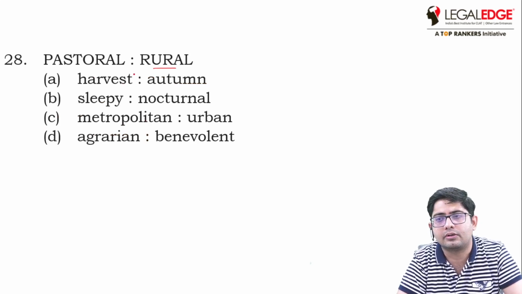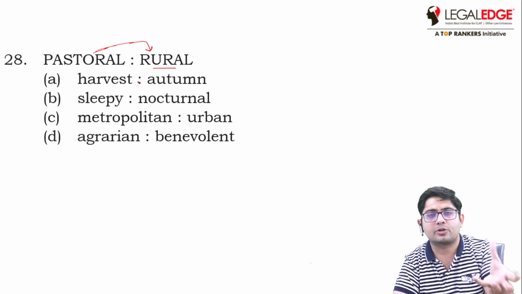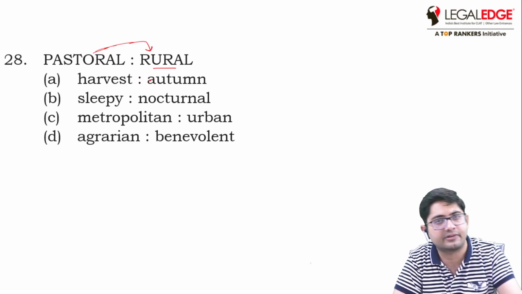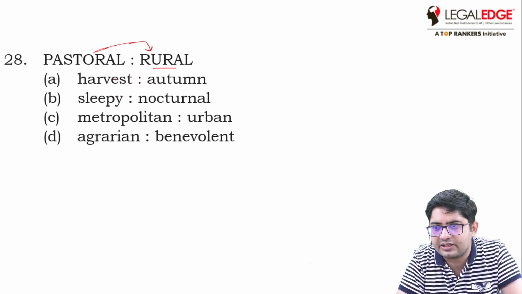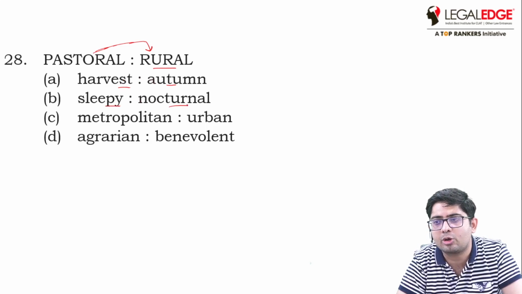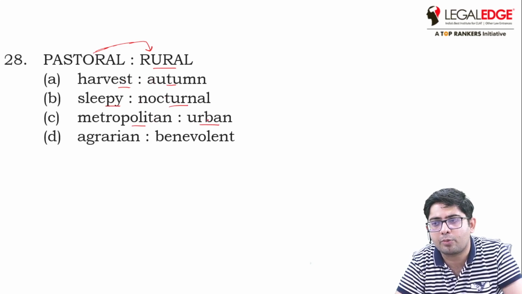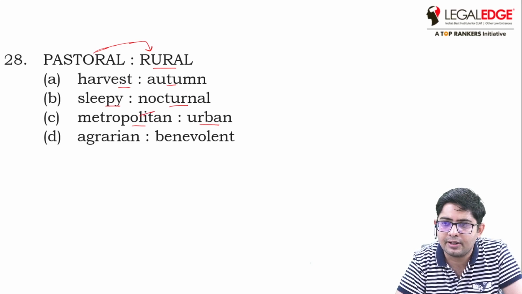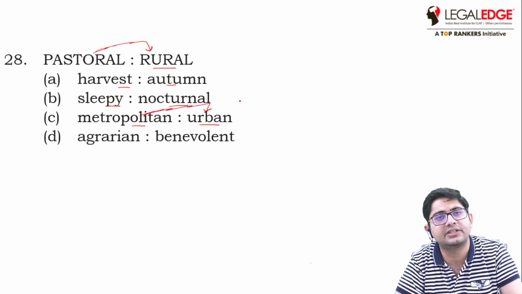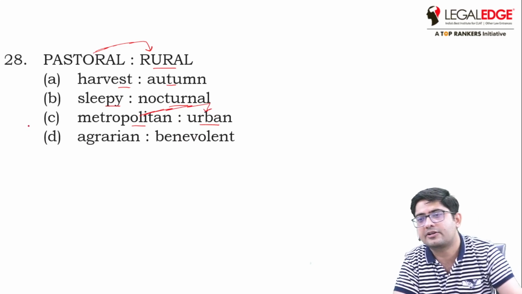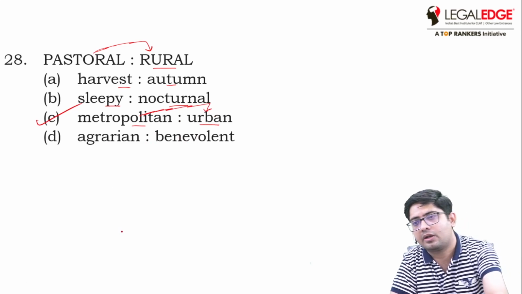pastoral is to rural. So pastoral represents rural areas. So pastoral means a representation of rural areas. Okay, so with this, harvest, autumn, no, that is quite different. Sleepy, nocturnal, they are opposite. Metropolitan represents urban. Yeah, that is correct. Metropolitan cities is the same as urban cities. Okay, so that is option C. Next,